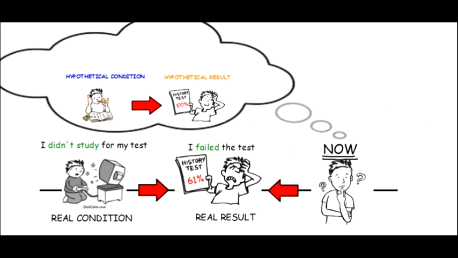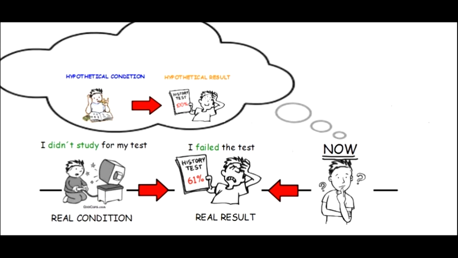Now, the real past was the real condition and the real result. The real past is I didn't study for my test and I failed the test. That's the real past. Now he's imagining all of that in a different hypothetical way. So he's imagining a different hypothetical condition, okay? So here he is studying, and that gives him a hypothetical result. Ooh, he does very, very well on this test.